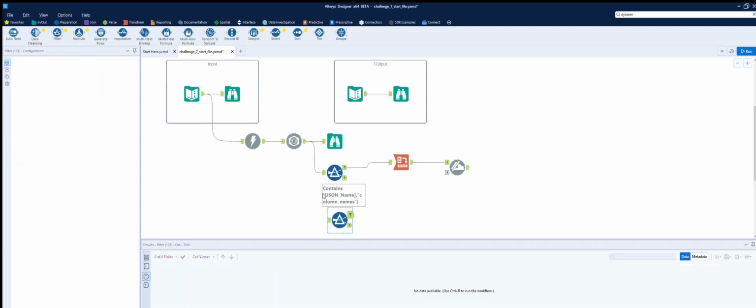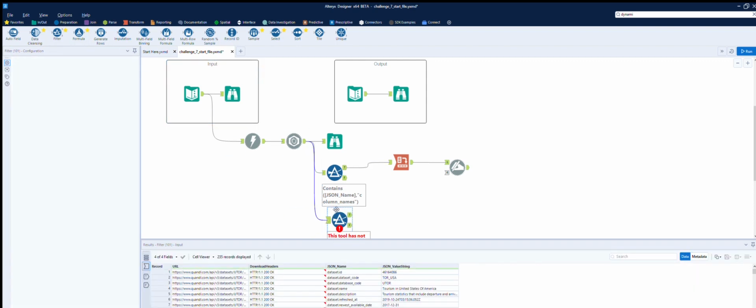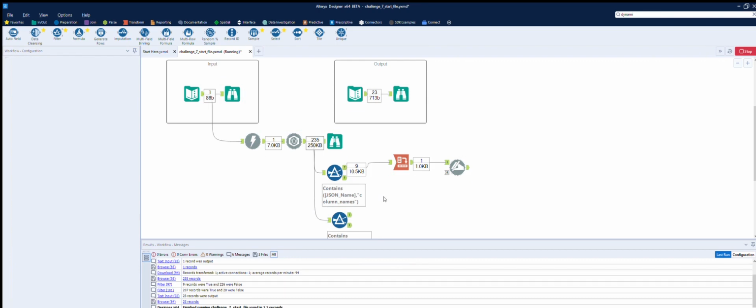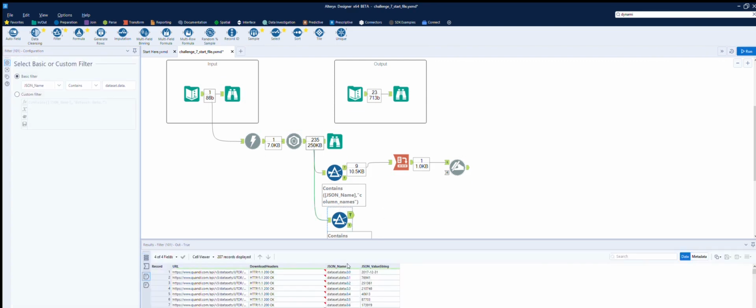Okay, so if we bring in another filter from this data here, let's just take one of these, copy it, and then we're in data names, and it contains that. So if we just delete that, that should give us everything that says dataset.data. All right, let's run that. Okay, yeah, now we've got the values.